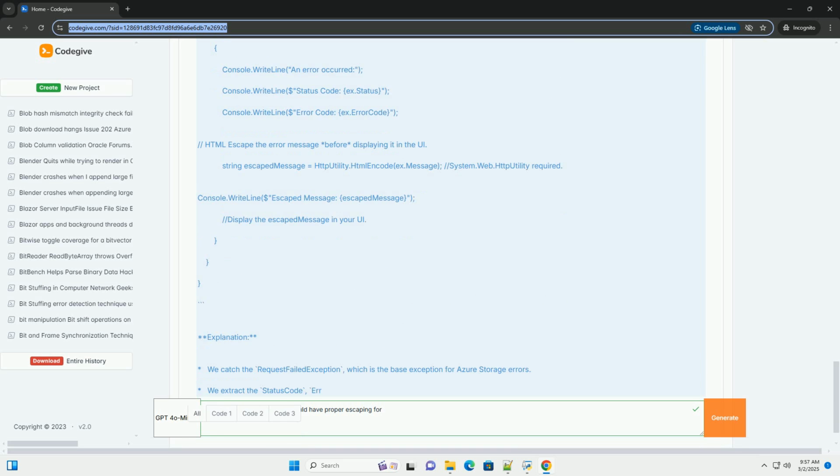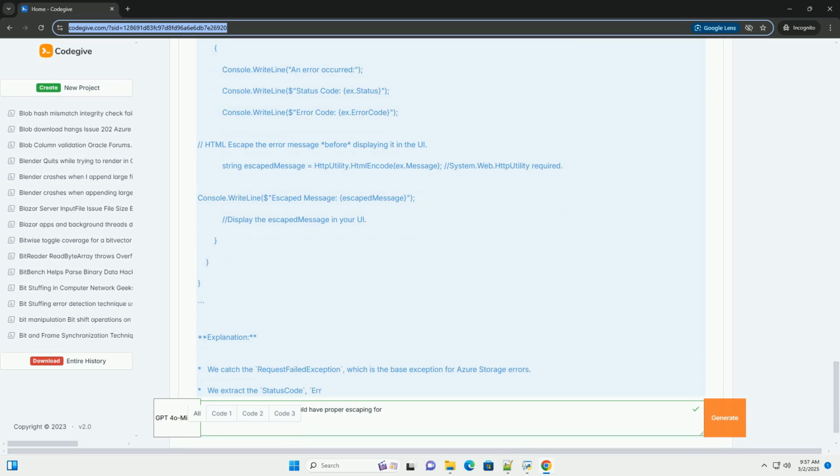4.4 PHP. Explanation: we use the microsoft/azure-storage-blob package, installed via Composer. We catch ServiceException, which is the base exception for blob storage errors in this library. We use htmlspecialchars with the ENT_HTML5 flag to ensure comprehensive HTML escaping. The ENT_HTML5 flag is for modern HTML5 support. The character encoding is also important.